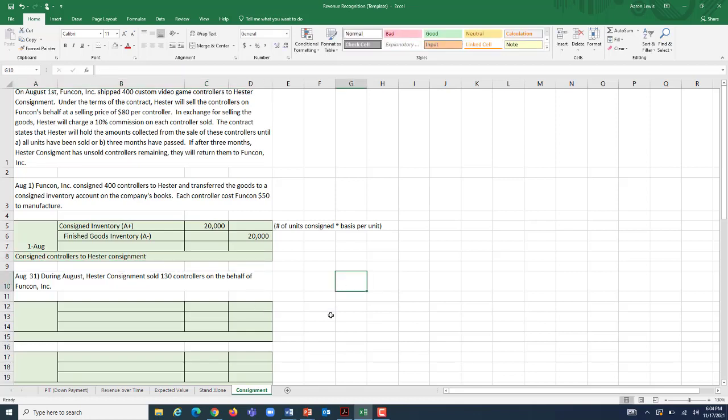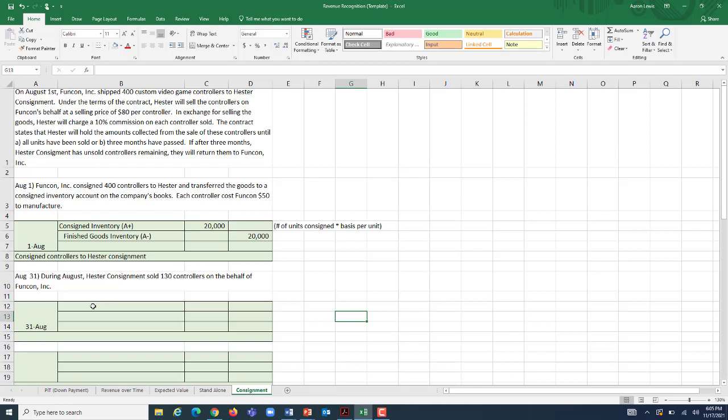And then periodically, during the 3-month life of this contract, Hester is going to collect these amounts. They're going to report to us what they've collected, but they're not going to actually transfer it until, again, 3 months have passed or all the controllers have been sold. So let's start on August 31st. On August 31st, the representative from Hester Consignment would call up Funcon and say, during the period, we sold 130 of those 400 controllers that you consigned us, on your behalf. Well, they're holding on to the money until, again, all of the controllers are gone or 3 months have passed.